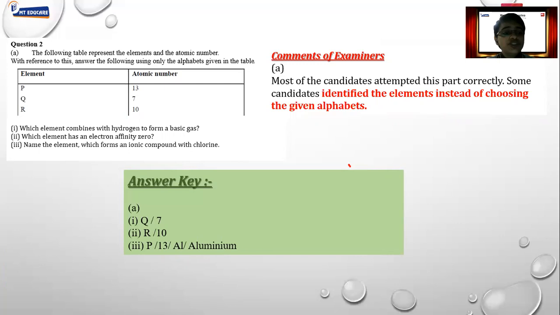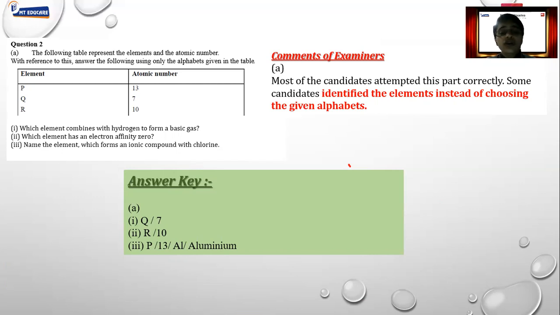For example, which element combines with hydrogen to form a basic gas? Obviously, for a basic gas, generally we get a gas with a non-metal. Out of these three substances we have been given, Q is the one which can be a non-metal, as 2,5. So this is going to form a basic gas. Then comes which element has electron affinity 0?